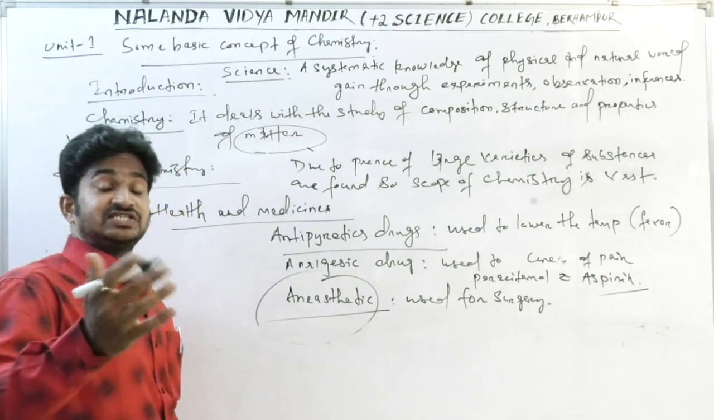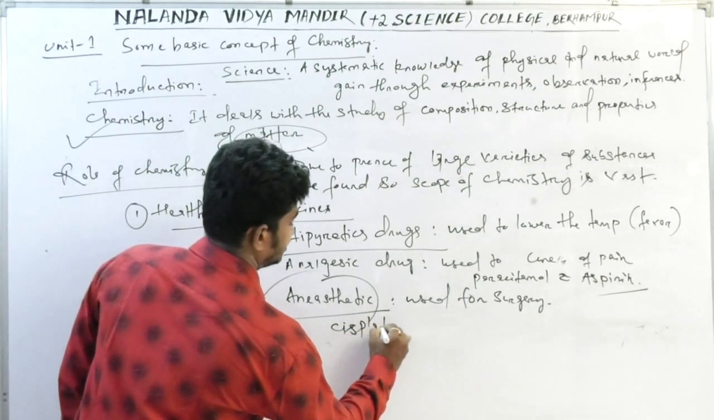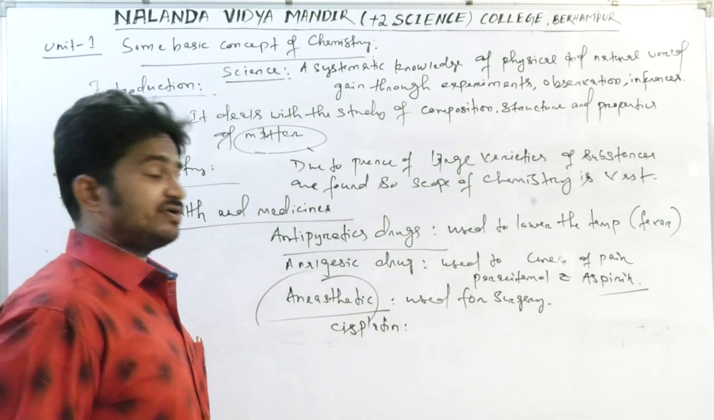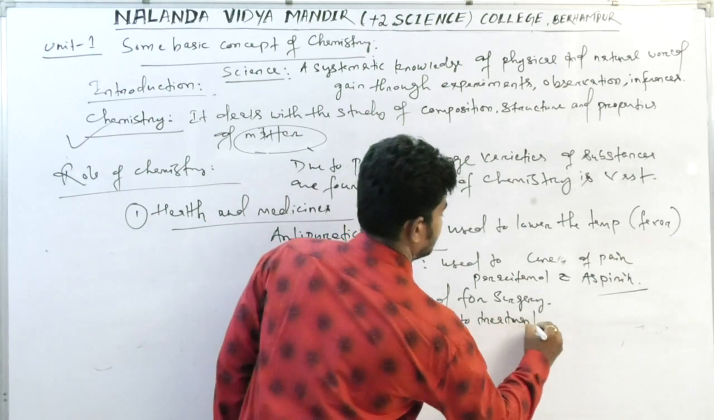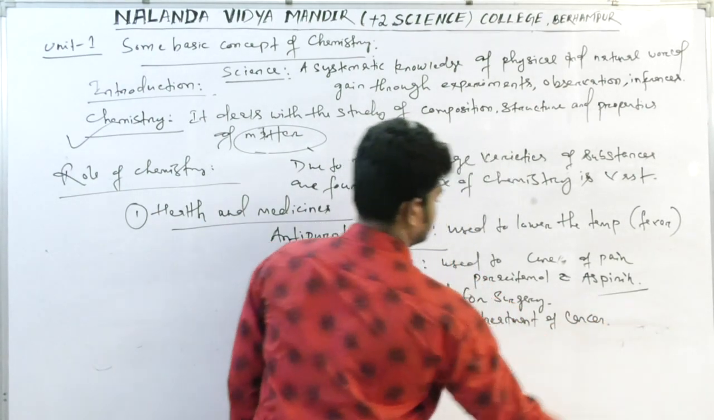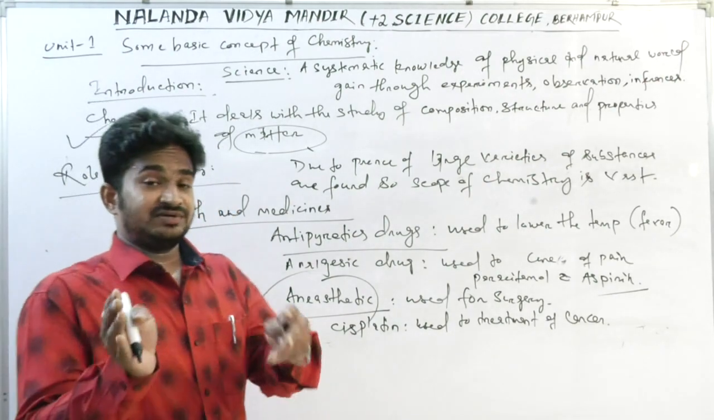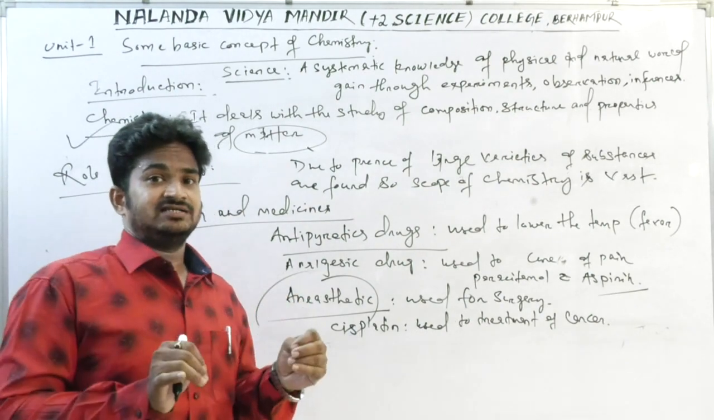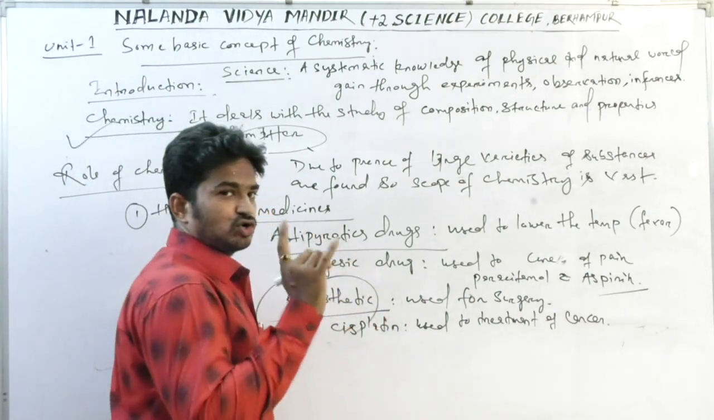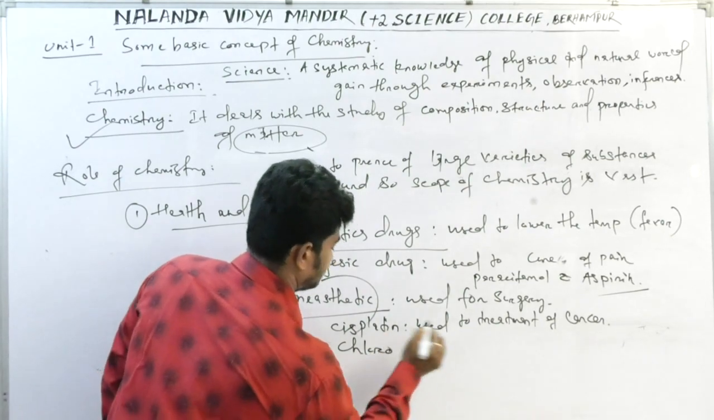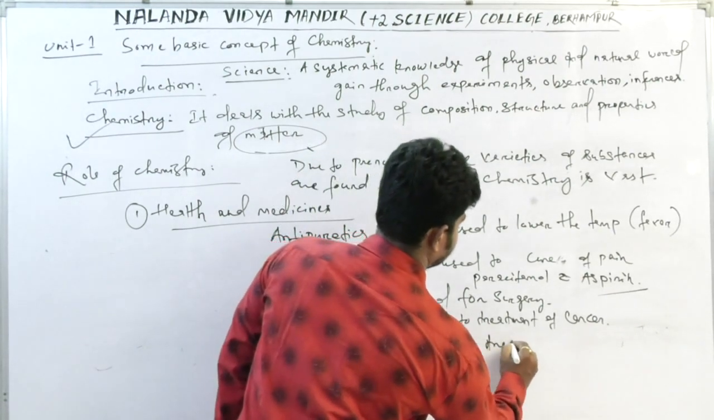Similarly, some cancer treatment drugs also come, that is cisplatin. This is a drug which is used for treatment of cancer. Chloroquine: a very fatal disease, that is malaria. If from time to time it is not treated by the doctor, then it can be life threatening, that is malaria. So chloroquine is used for treatment of malaria.